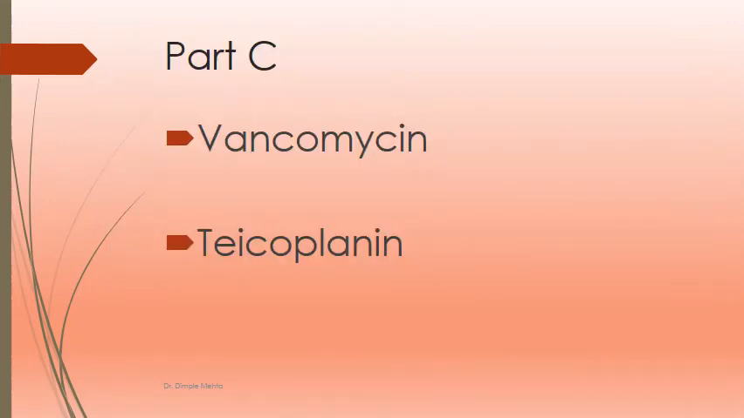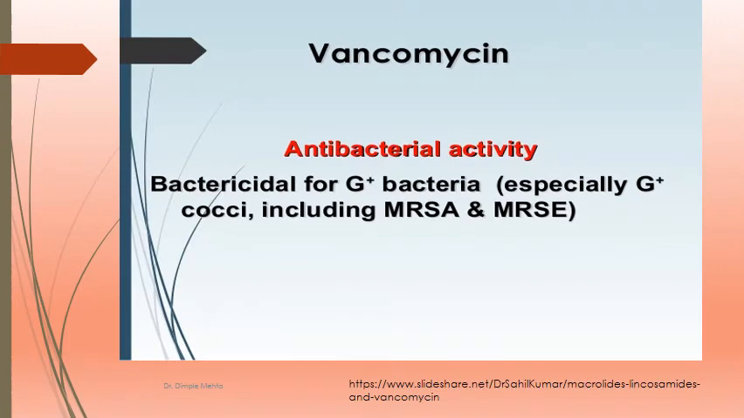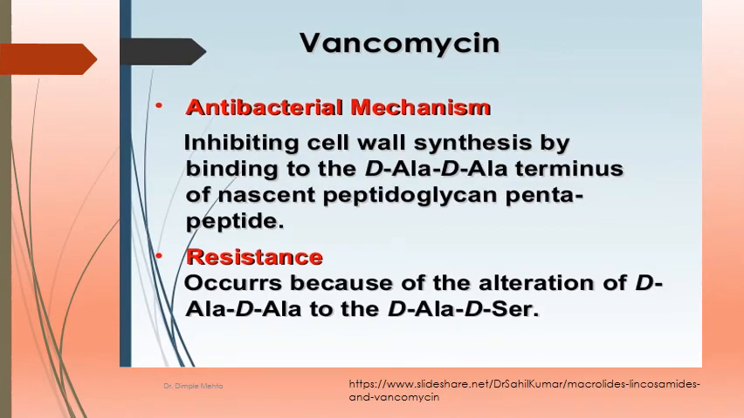Part C is vancomycin and teicoplanin. Vancomycin is bactericidal for gram-positive organisms, especially gram-positive cocci, including MRSA and MRSE. The antibacterial mechanism is by inhibiting cell wall synthesis by binding to the D-Ala terminus of nascent peptidoglycan pentapeptide. Resistance develops because of alteration of this binding site. So we can say vancomycin inhibits cell wall synthesis.